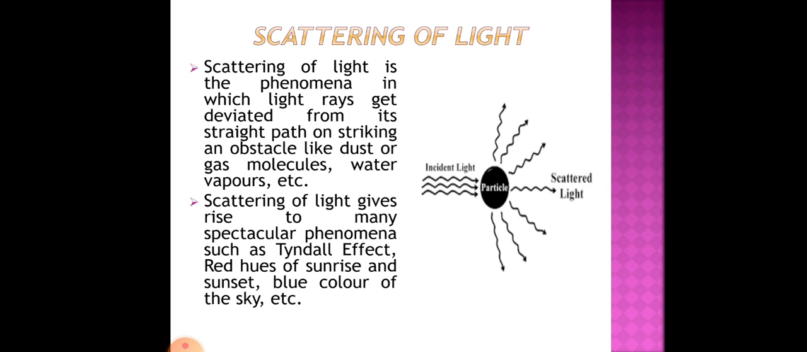So let us understand scattering of light with the help of this diagram. You can see there is a particle which is shown by a black colored ball, and incident light is coming and hits the particle. Okay, the light rays have deviated into different directions. So this deviation of the light into different directions is your scattering of light.